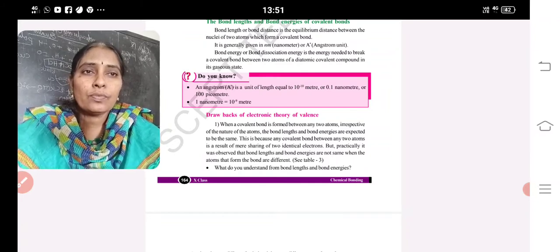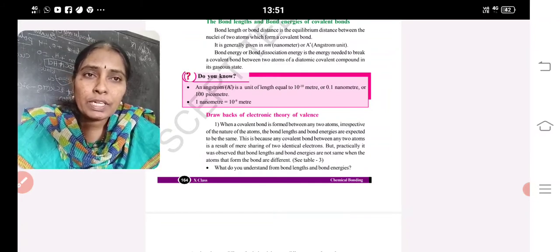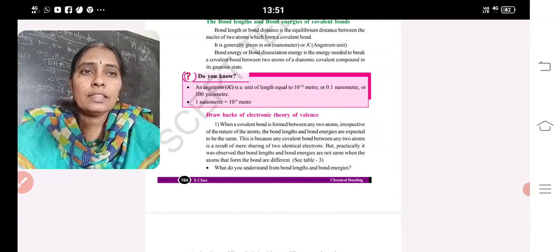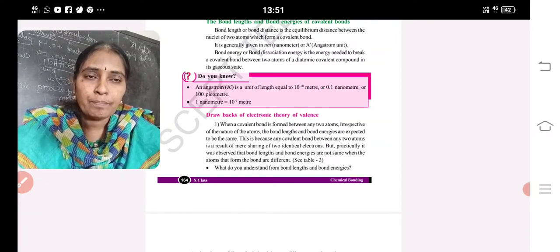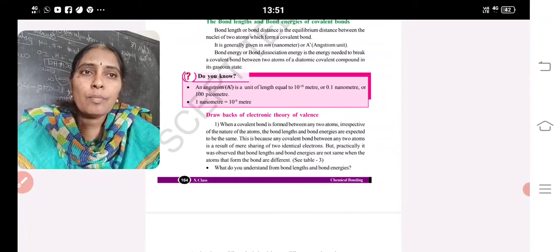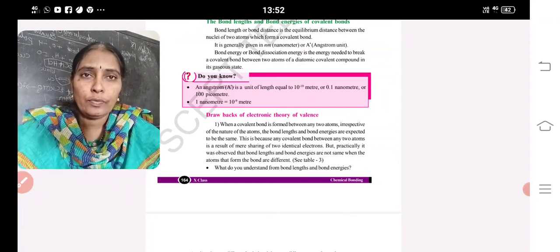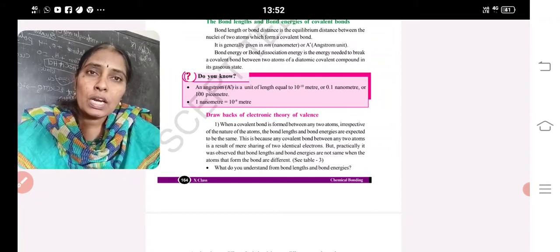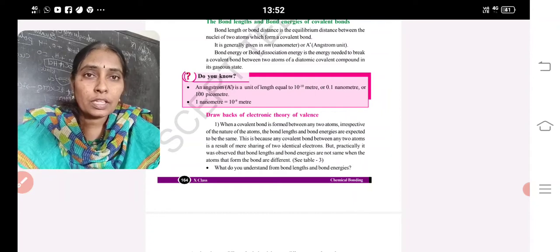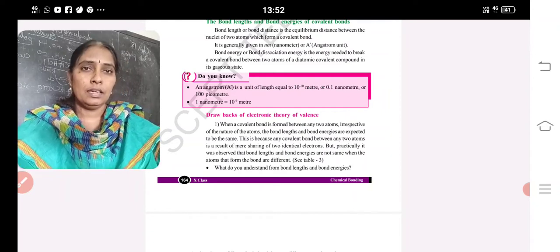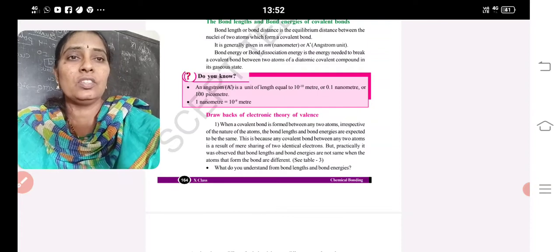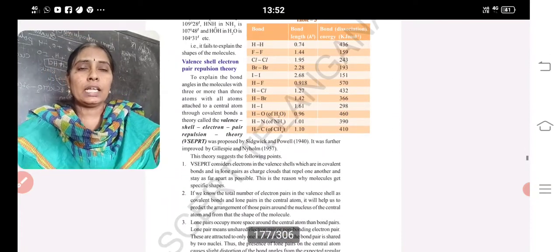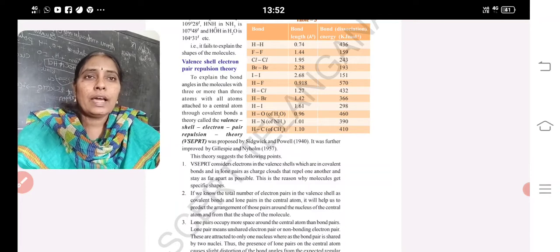When a covalent bond is formed between any 2 atoms, irrespective of the nature of the atoms, the bond length and the bond energy are expected to be the same. But after the bond formation, the bond energies and bond lengths are different. If you make chapati with jowar, you will get a jowar taste. If you make chapati with wheat, you will get a sweeter taste. Here also, the bond lengths of individual atoms are different. After the combination, bond lengths and bond energies are different. Why that change? That is one drawback that could not be explained by the valence theory.